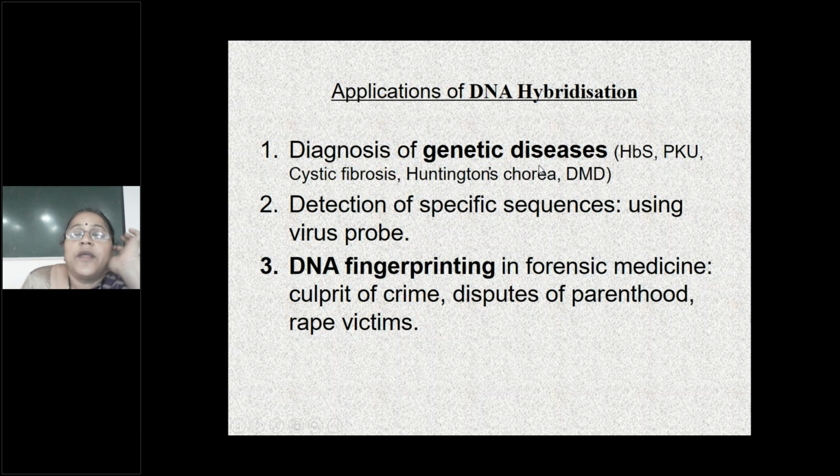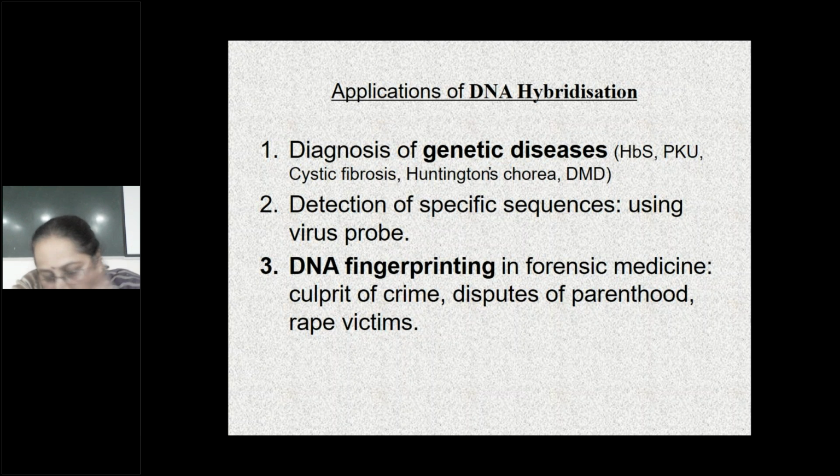Gayatri, you read these applications of DNA hybridization. Diagnosis of genetic diseases like hemoglobinopathies, like sickle cell anemia, phenylketonuria, cystic fibrosis, Huntington chorea, Duchenne muscular dystrophy. Cystic fibrosis affects the lungs. In Huntington chorea, there are involuntary, jerky movements. Detection of specific sequences, using virus probe, that is oncogene.